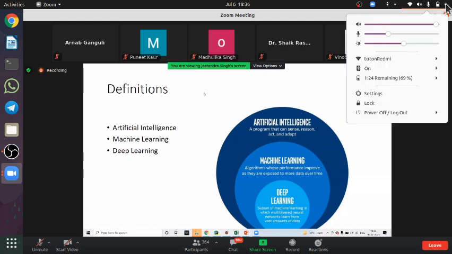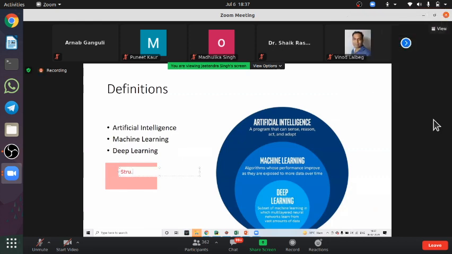Let me draw something so that I can explain it. Suppose there are two kinds of data. One is structured data, and the second one is unstructured data. Now I request you to please read the question that was asked by Tarachand sir.